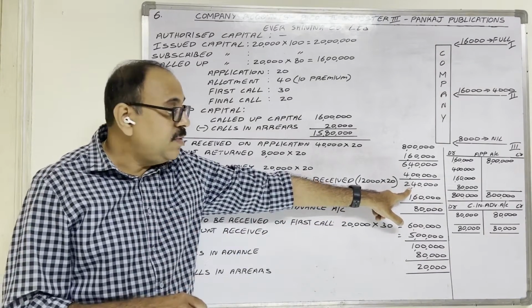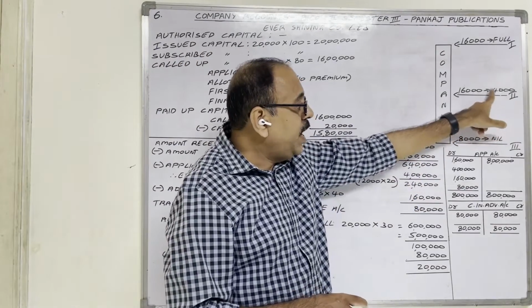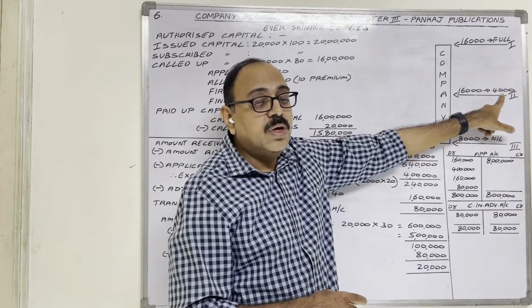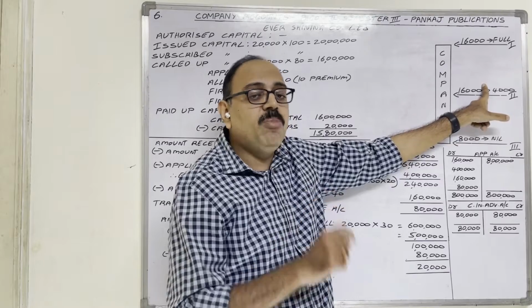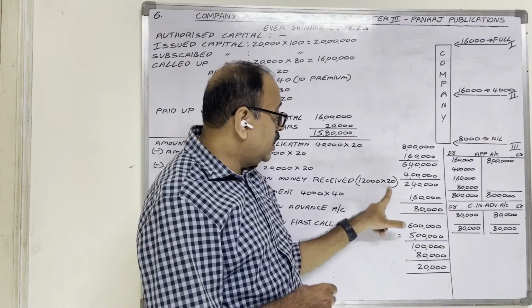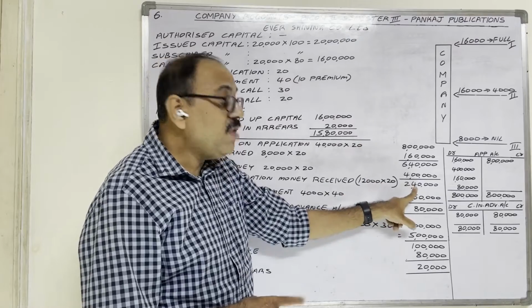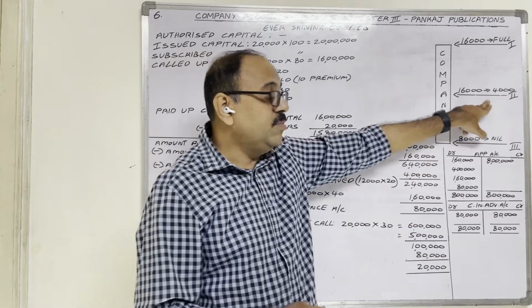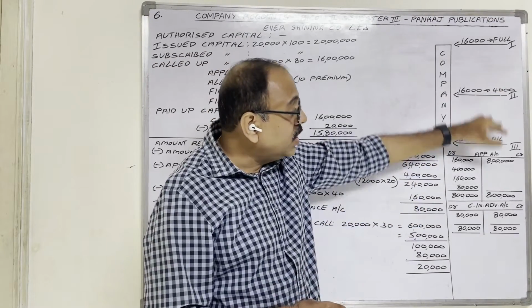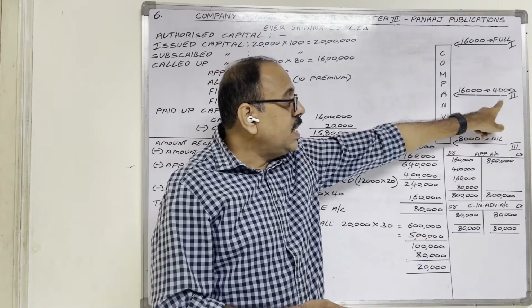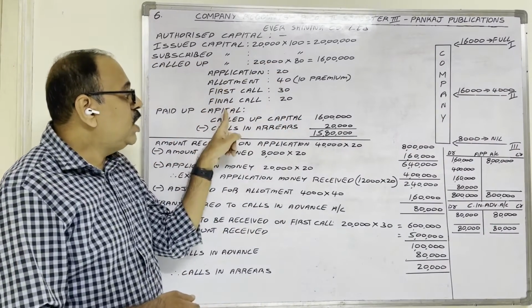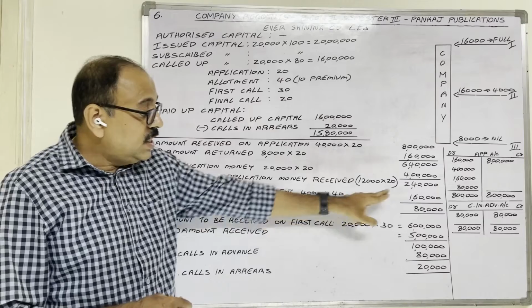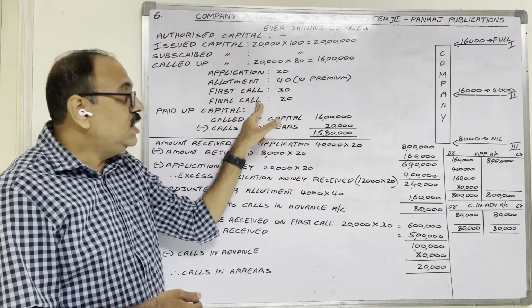So who paid this extra? Second category applicants. They paid application money on 16,000 shares, no? But the company allotted only 4,000 shares to them. On 12,000 shares, they paid extra application money. 12,000 shares at the rate of 20 rupees each, they paid 2,40,000 rupees. Now, this excess amount, instead of returning to them, the company wants to utilize for further installments. So these second category applicants have to pay the remaining installments, no? Allotment money, first call money, next year the final call money. The company wants to utilize this excess amount for these installments.